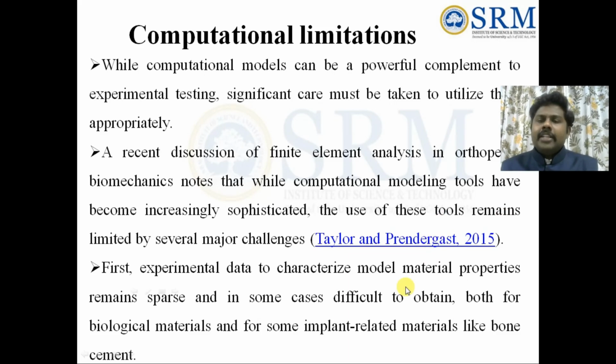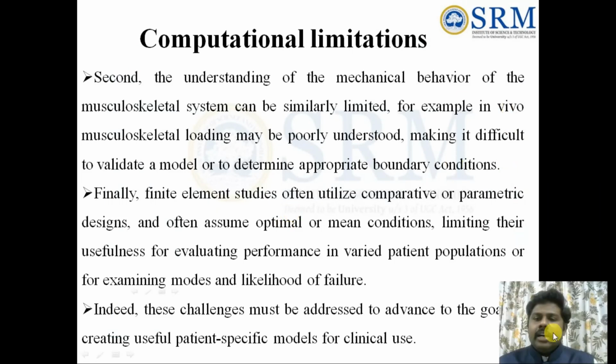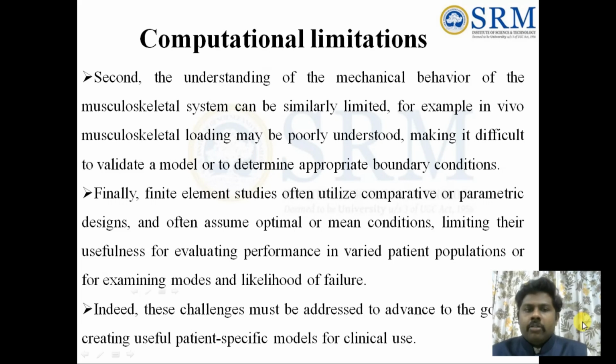And after that, biological materials: while we are making them into a computational model, most biological specimens are very tough to categorize to give the material properties and the remaining things. So that needs to be done in the proper manner. Second, understanding of the mechanical behavior is very limited. We cannot exactly tell what will be happening over here, musculoskeletal loading is poorly understood, and it is very difficult to give the boundary conditions to validate the model.